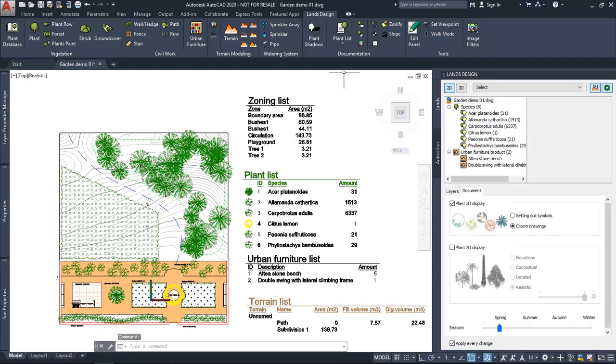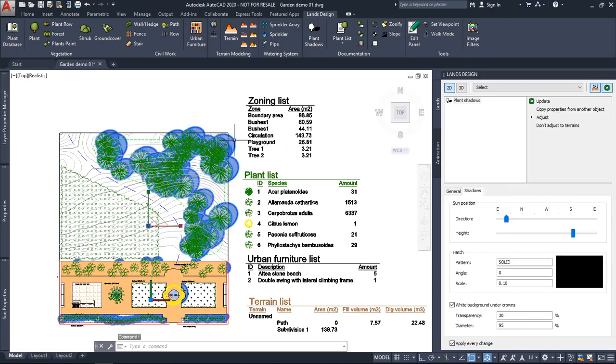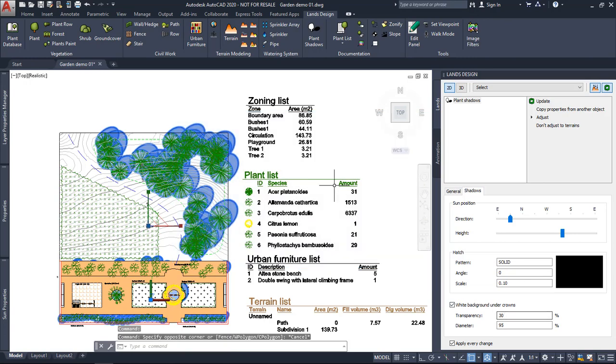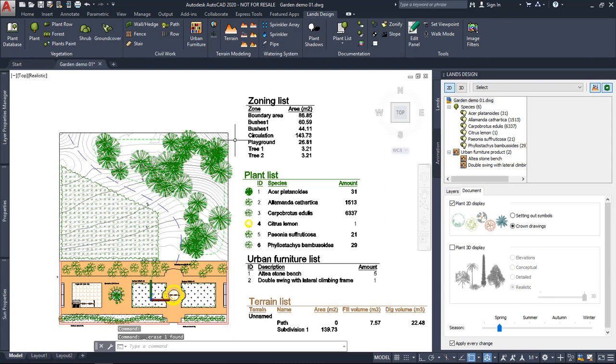We can take a look at some other documentation tools. For example, the plan shadows is something that we can activate to see the shadows on plants in the drawing, which gives more interesting feeling. Okay, this is something that we can select and change the direction from here or the height. Okay, and change the hatch pattern. Also, we've got the transparency effect. Okay, I'm gonna delete them by now.